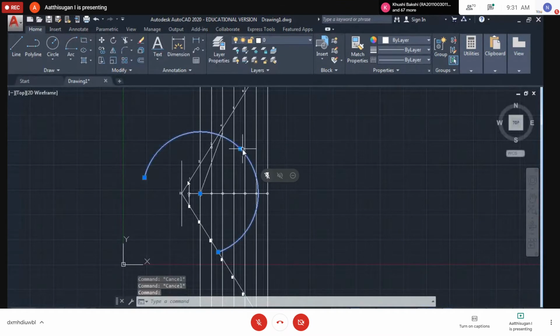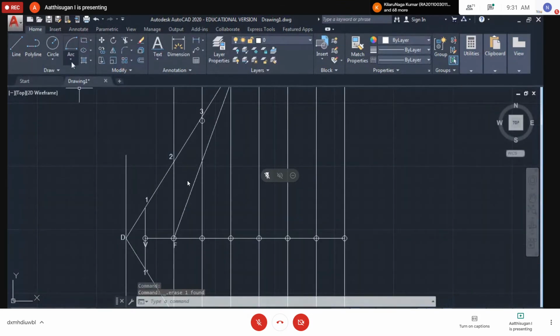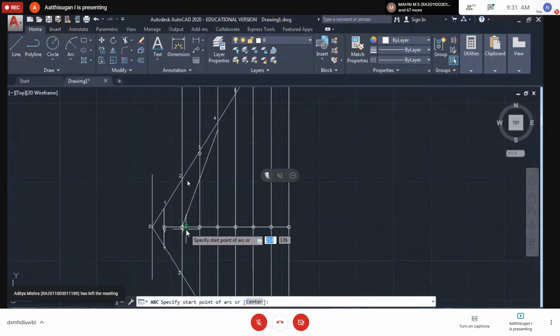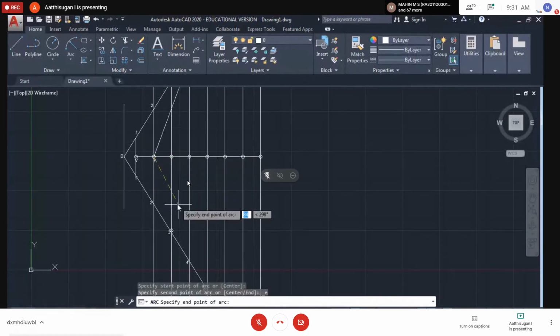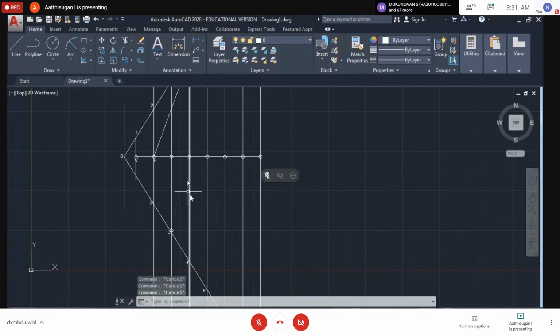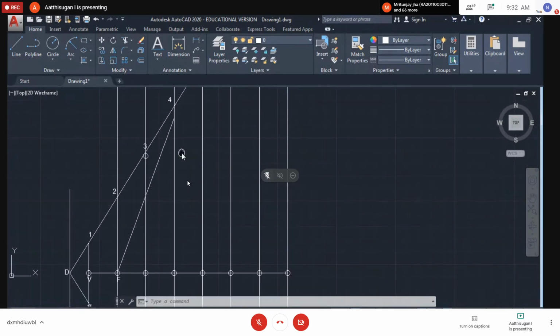Below, you have a front view. Let's try with the start, center, end and radius. Start point, end point somewhere here. So these are the concepts. Radius, I'm going to give 165. Guys, go through your worksheet now. Better we can do the circle method. These arcs and radius will be useful for the cycloid, which is the next question.